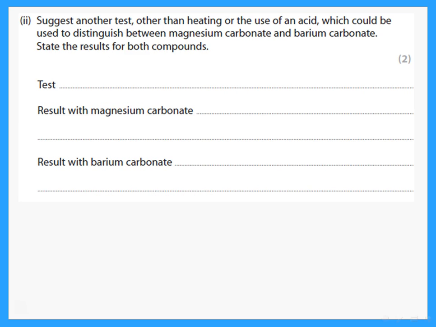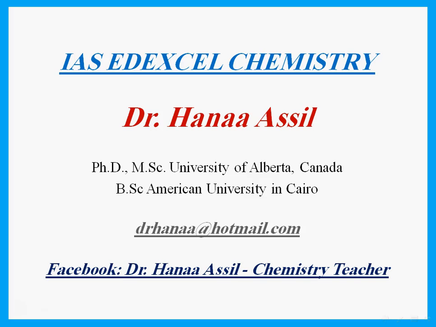So just another test, other than heating or use of acid, which could be used to distinguish between magnesium carbonate and barium carbonate? Well, I would use a flame test. With magnesium, there is no color. With barium, it is an apple green flame.